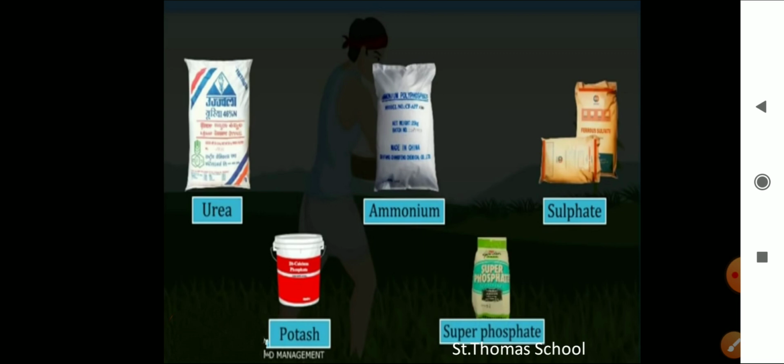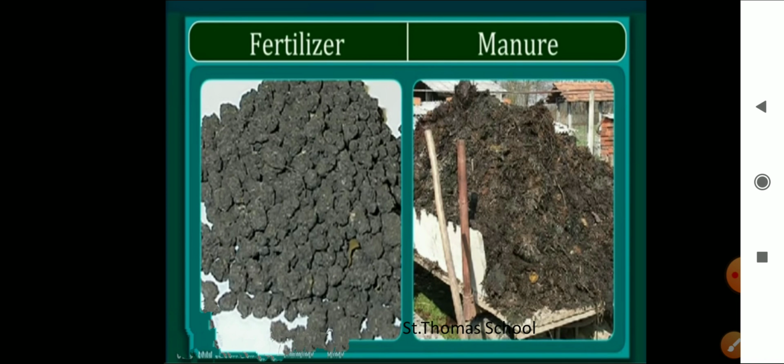So in order to maintain the fertility of the soil, we have to substitute these fertilizers with organic manure, or leave the field uncultivated in between two crops.